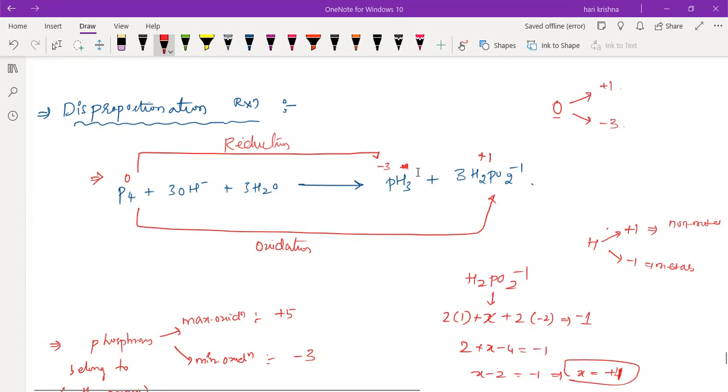So it is a special type of redox reaction in which the same element undergoes both oxidation as well as reduction. And the oxidation state of the reactant should be intermediate between the oxidation states of the products. Because whenever the oxidation state of the reactant is intermediate, if you want to go for oxidation, we should have a higher number than this. If you want to go for reduction, we should have a lower number than this. So we should take one higher oxidation state and one lower oxidation state.